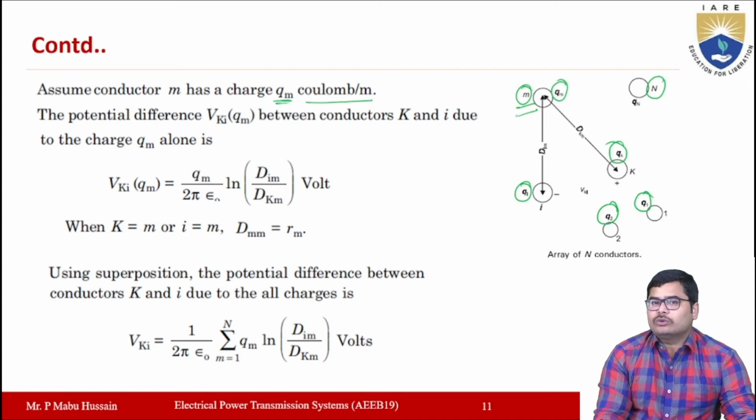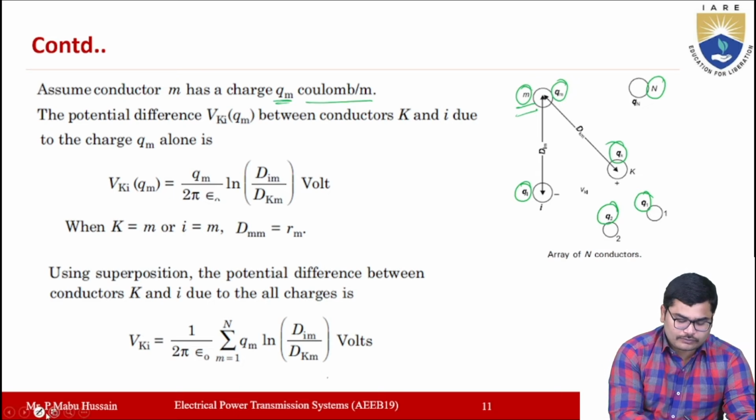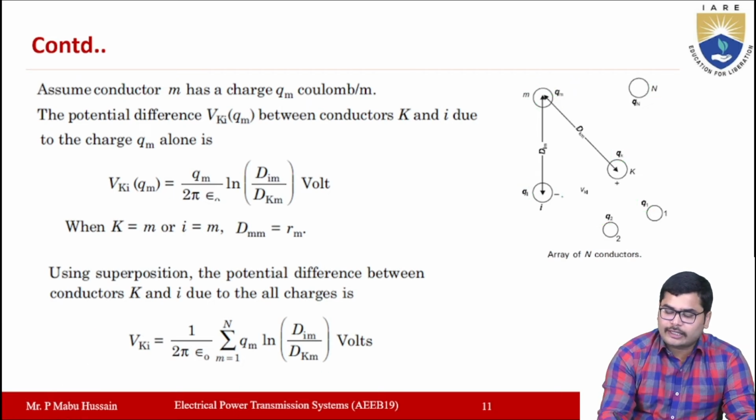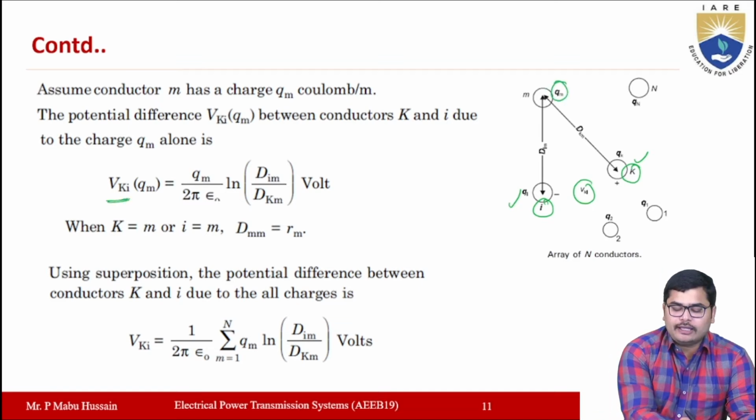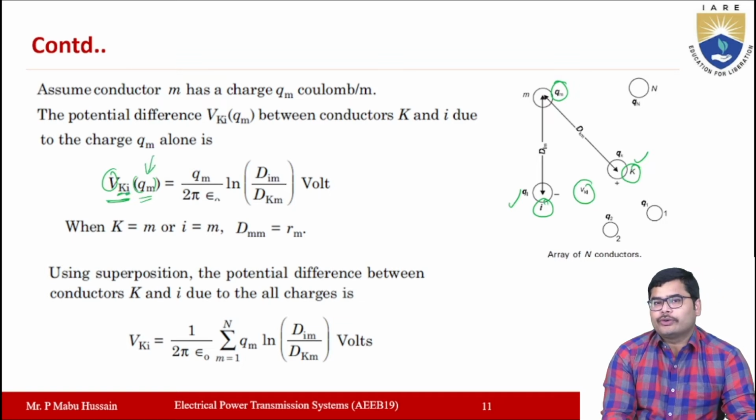Now we are going to calculate the potential difference between the conductors K and I due to the charge on the conductor M. This is represented as Vki in bracket Qm, which means the potential difference between conductors K and I due to charge Qm, right?